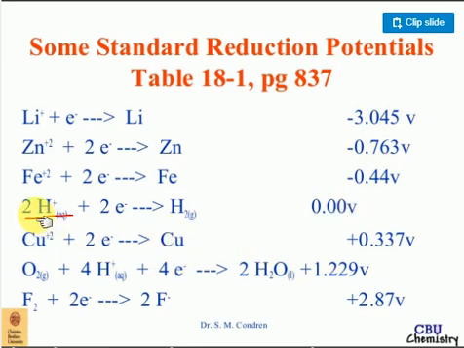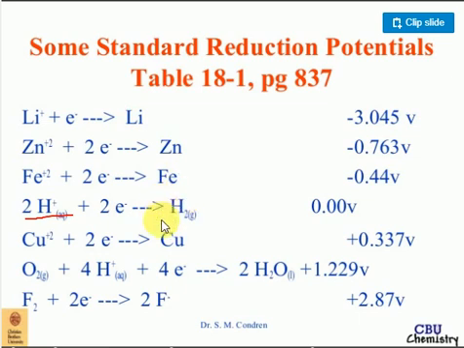Just imagine one small point. If we take some hydrochloric acid and place zinc, some hydrogen gas is coming. Why is hydrogen gas coming? Nothing but zinc losing electrons. Clear, no? If you take iron metal and place it in a small amount of hydrochloric acid, what happens? Hydrogen gas is coming. Why? Because the iron is giving electrons. Lithium is a more reactive element, it definitely gives electrons. So these elements give electrons to hydrogen atoms.